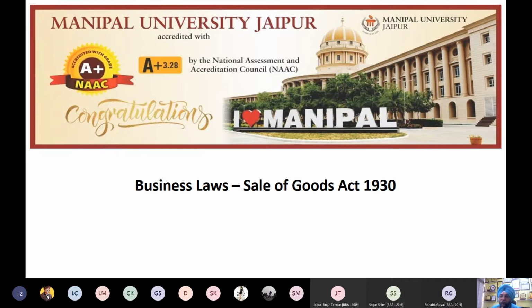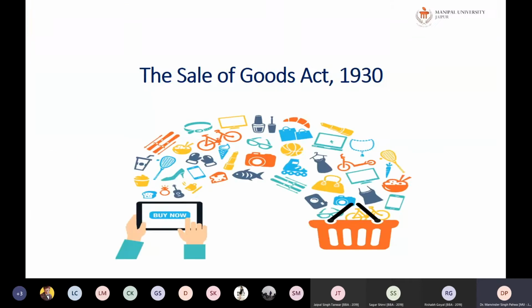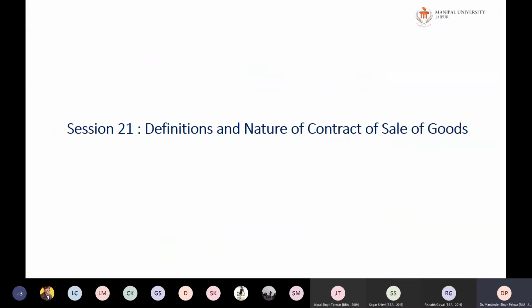which is called Sale of Goods Act, because these particular provisions were specifically regarding the sale of goods only. So that's why the Sale of Goods Act was formed in 1930, which was a part of the Indian Contract Act only. Okay, so it is regarding that. So let us just go with this Sale of Goods Act 1930.